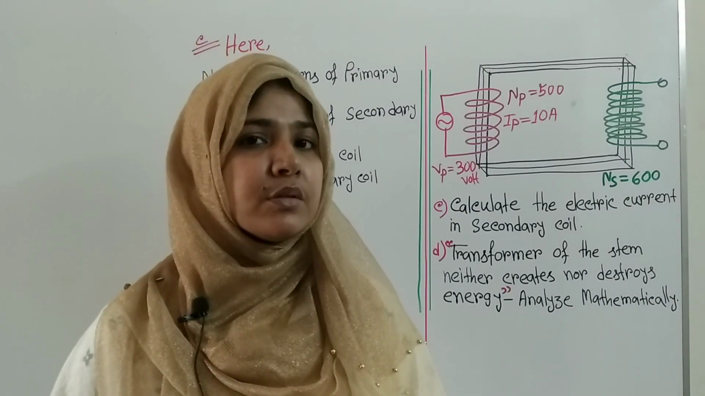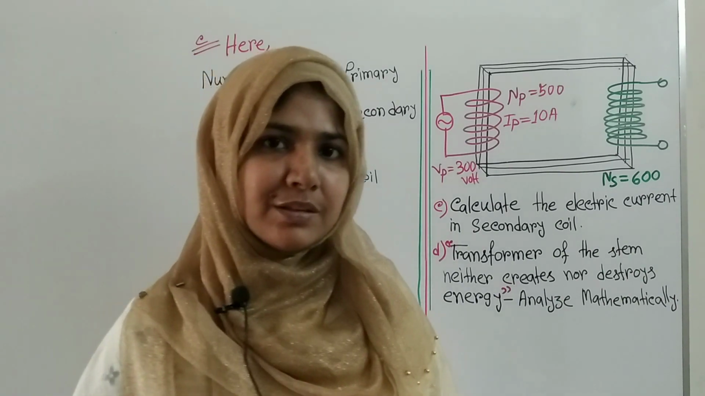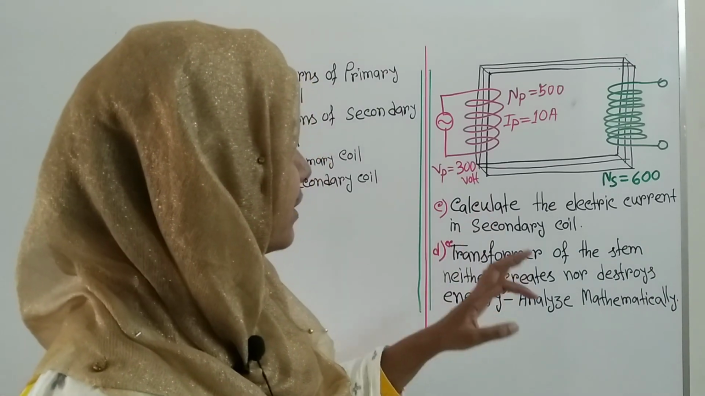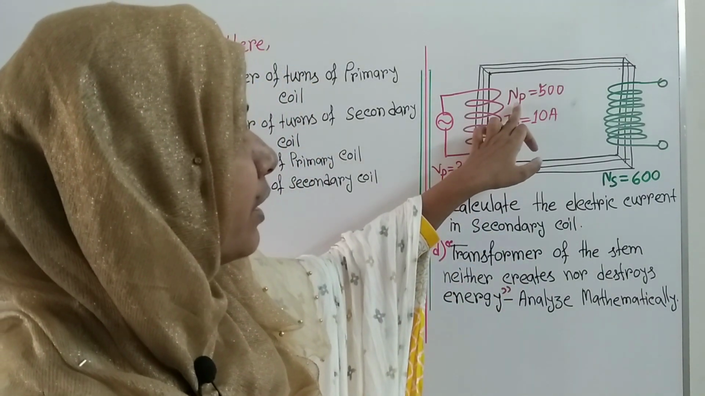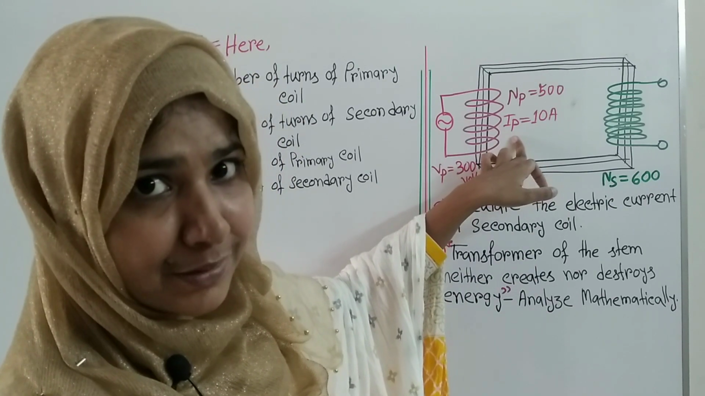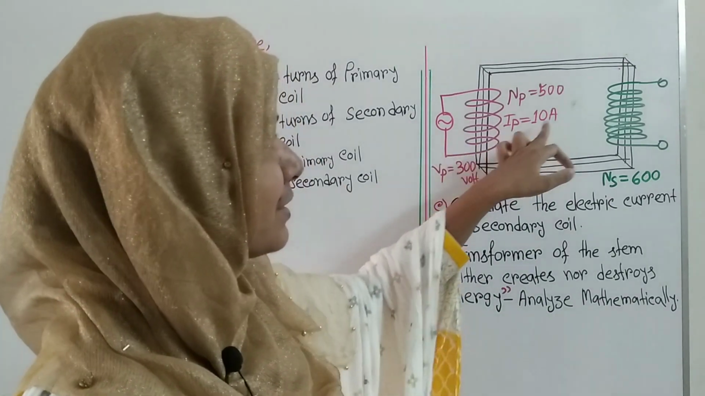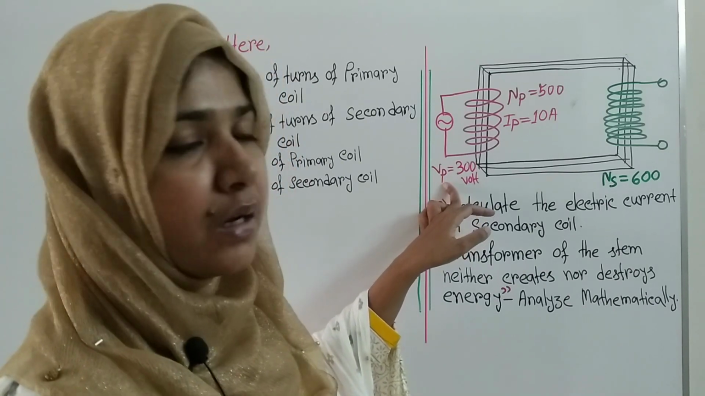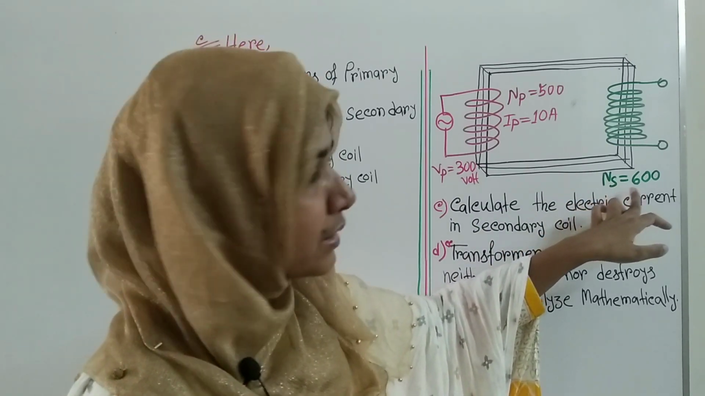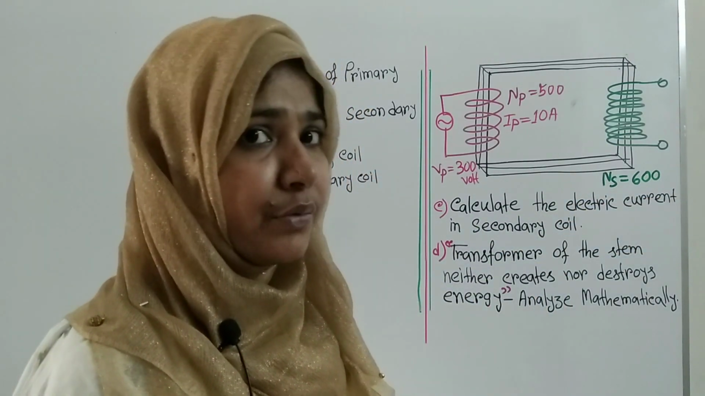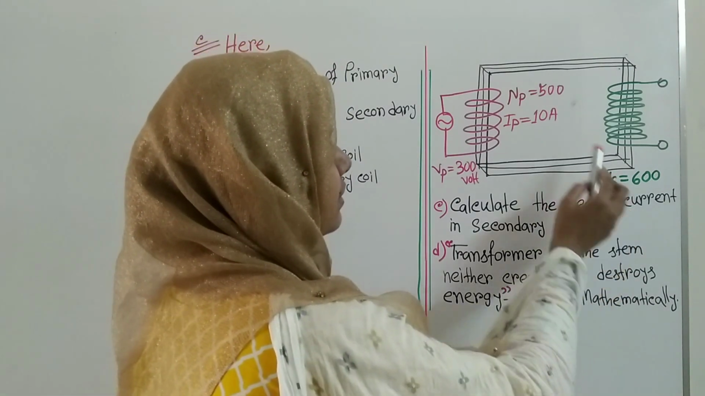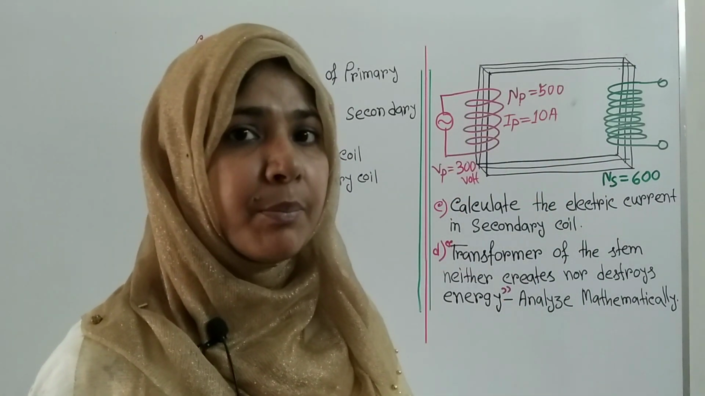Students, now I am going to solve a creative question. Here you can see that there's a creative question. In that question they gave the number of turns of primary coil Np is 500, the current of primary coil Ip is 10 ampere, the voltage of primary coil is 300 volt, and the number of turns of secondary coil is 600. So we can easily say that it's a step up transformer. We know that if Ns is larger than Np, then that transformer is a step up transformer.